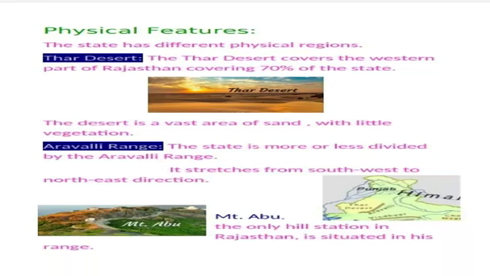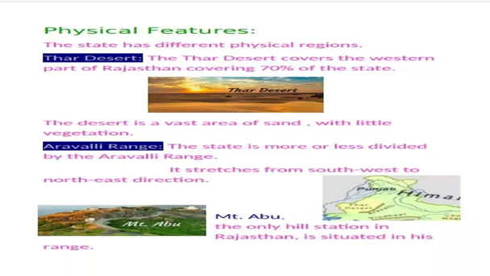The desert is a vast area of sand with little vegetation. Number 2 is the Aravalli Range. The state is more or less divided by the Aravalli Range. It stretches from southwest to northeast direction. So remember the point, it stretches from southwest to northeast.